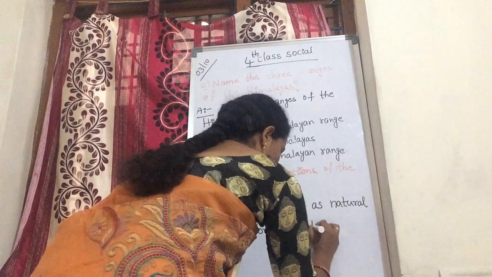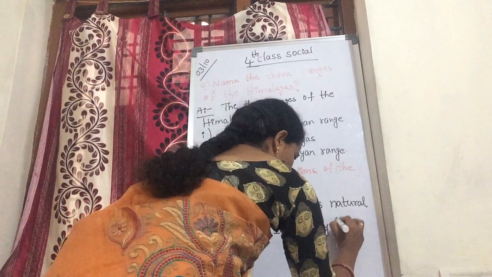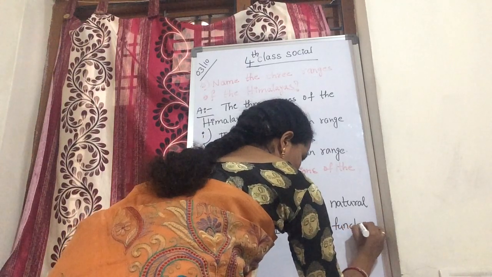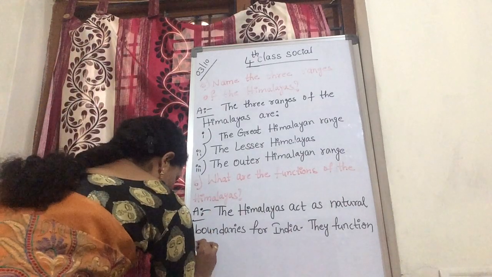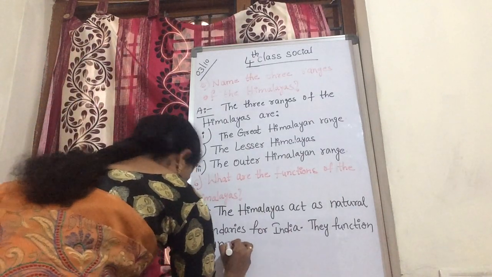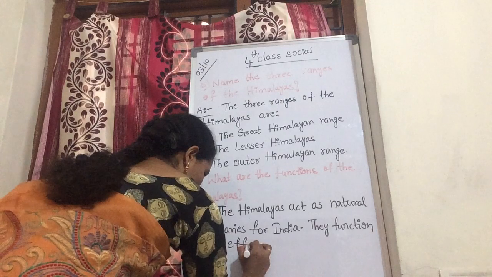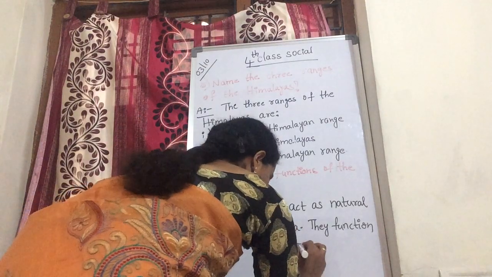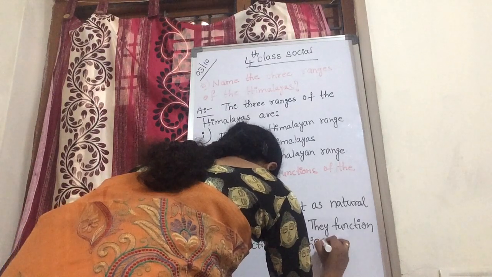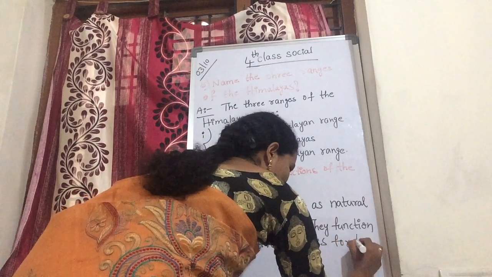They function as an effective barrier for the enemy.